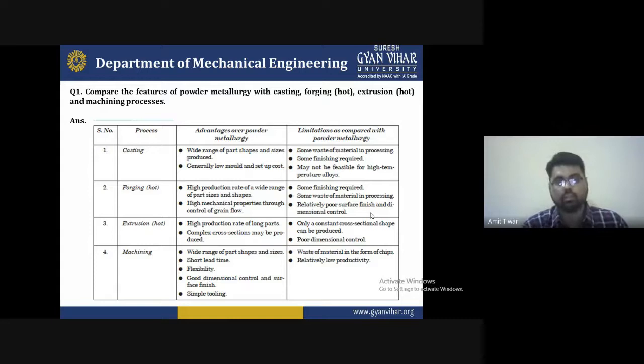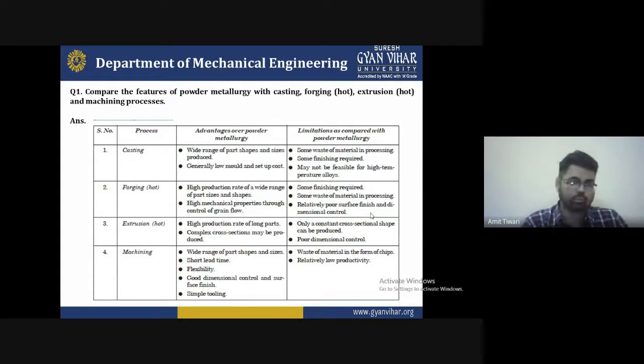First, some finishing is required. If you are doing forging, it also requires finishing to make a good surface. Second, some waste of material occurs in processing. Third is relatively poor surface finish and dimensional control. So poor surface finishing and dimensional control are some limitations of forging as compared with powder metallurgy.